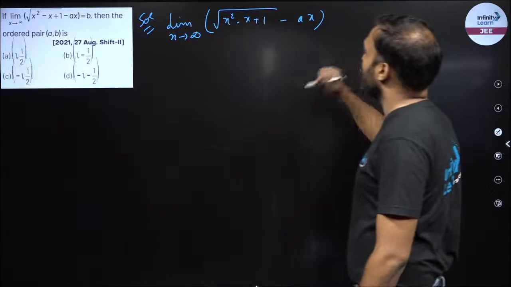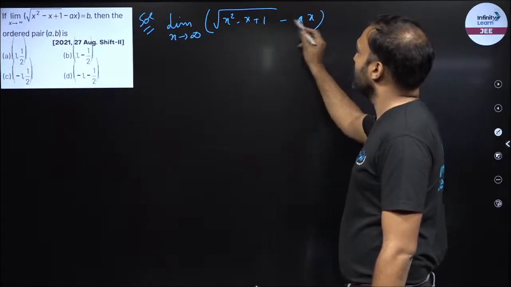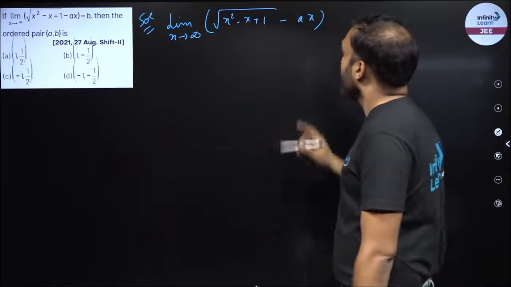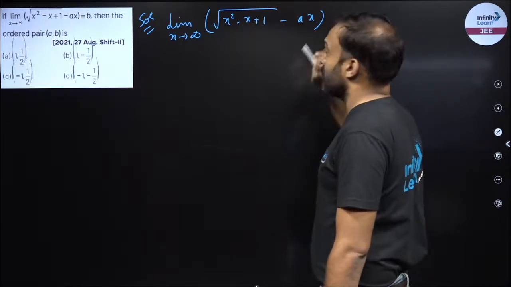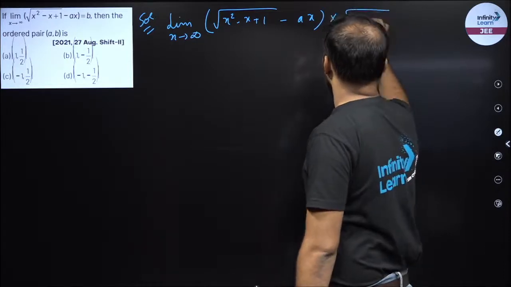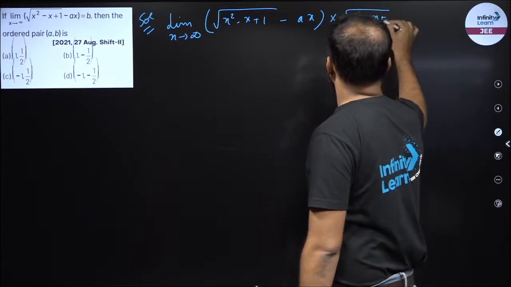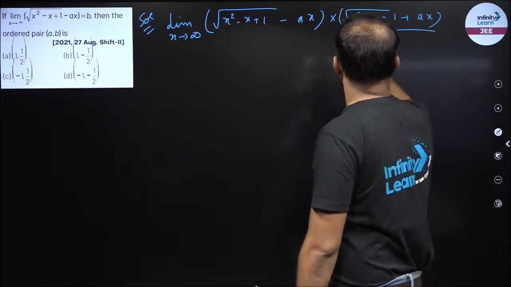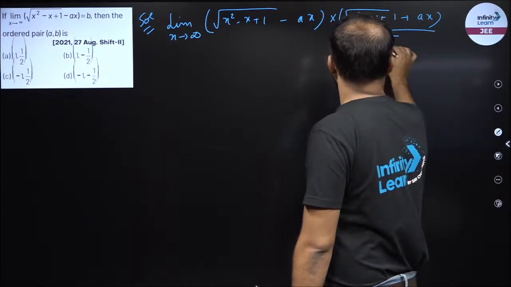So I have to simplify this. Now how can I simplify this? These are the terms. I cannot take the LCM because there are no denominators over here. But I can see root of something minus something, right? So I can rationalize this. So let me rationalize because I have to simplify this. For rationalization, we multiply with the conjugate, right?